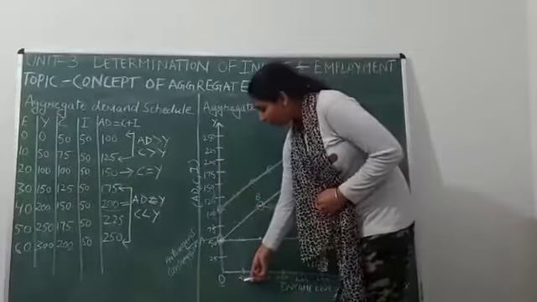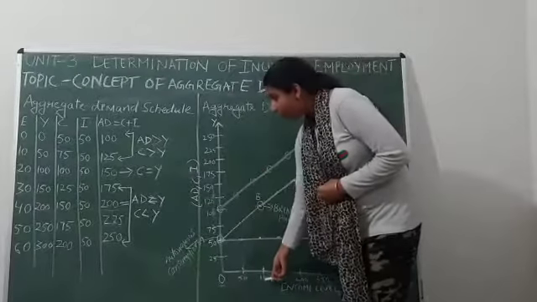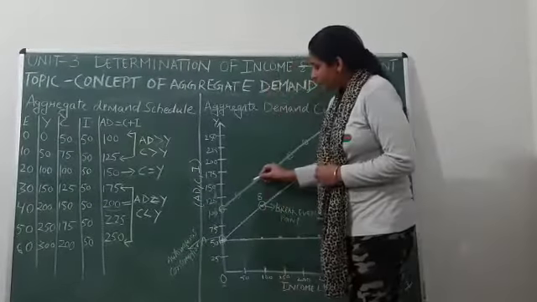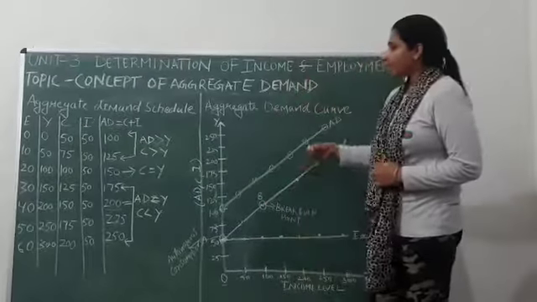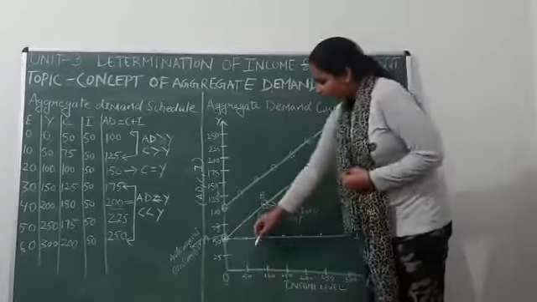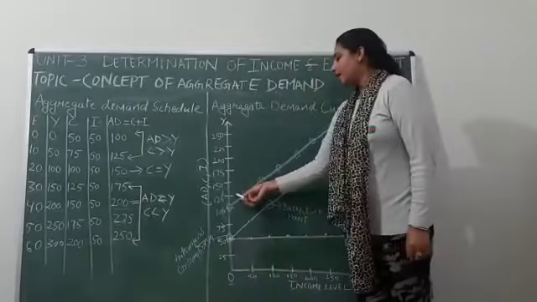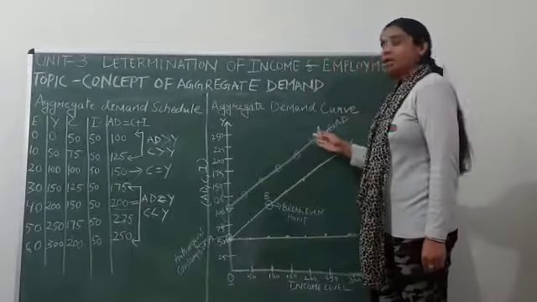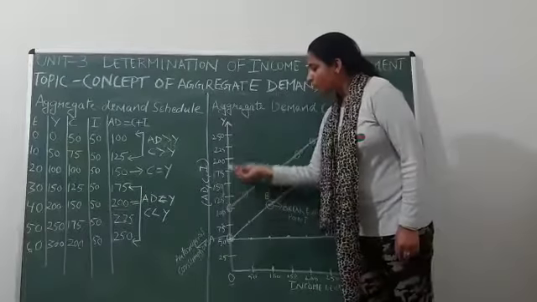Then when income is equal to 50, aggregate demand is equal to 125. When income is 100, aggregate demand is equal to 150. When income is 150, aggregate demand is equal to 175. So here we can see as income is increasing by 50 each time, aggregate demand is also increasing by 25. Now you can see aggregate demand will also originate from the y-axis.